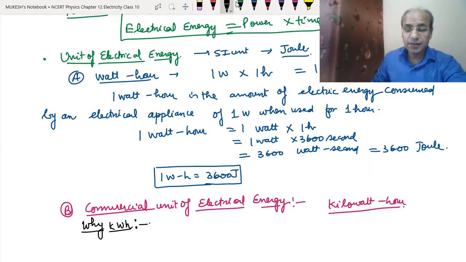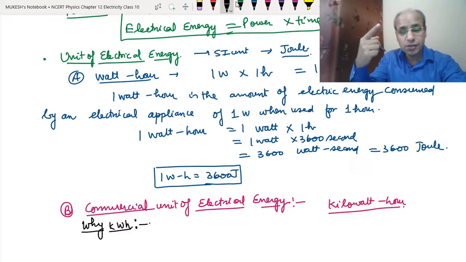And the second thing, we don't use an appliance of just 1 watt. Suppose we are using a 100 watt appliance, so in 1 second it will consume 100 joule. If we use it for 1 hour, it will consume 3,60,000 joule. So the number will become much bigger, and it will be very difficult commercially to deal with such a big number. It will be a very big calculation.